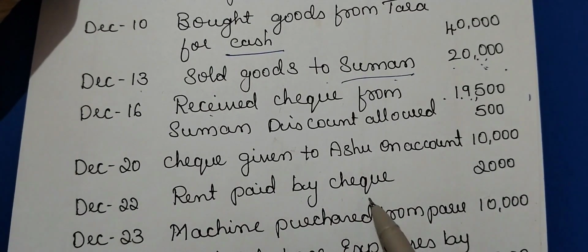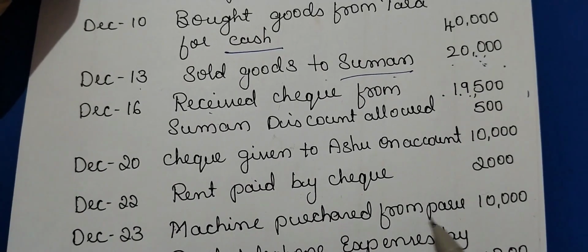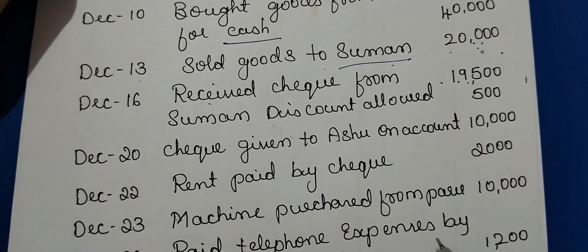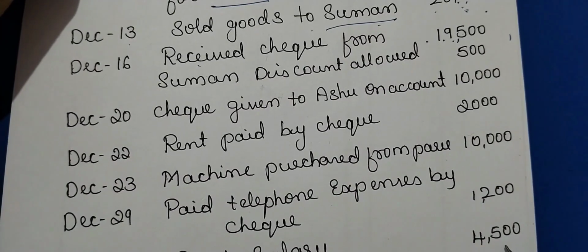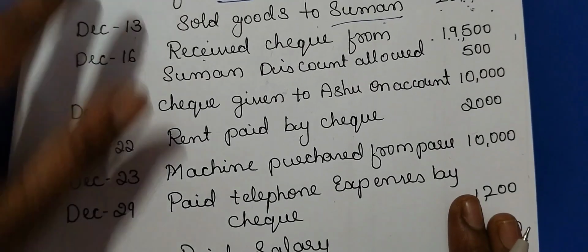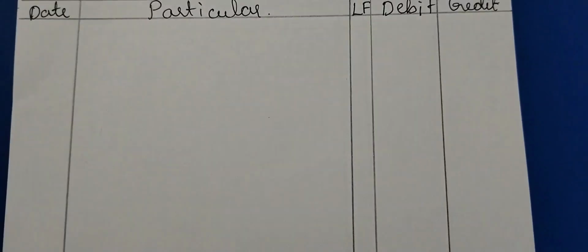22nd, rent paid by check 2,000. 23rd, machine purchased from Paru 10,000. 29th, paid telephone expenses by check 1,200. Paid salary on 31st December 4,500. So now we'll journalize these transactions in the books of journal.